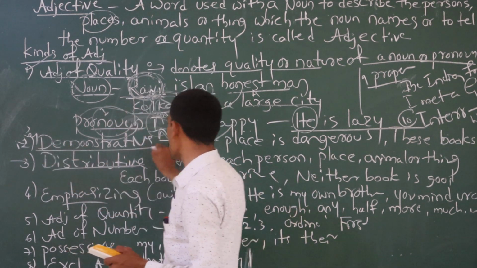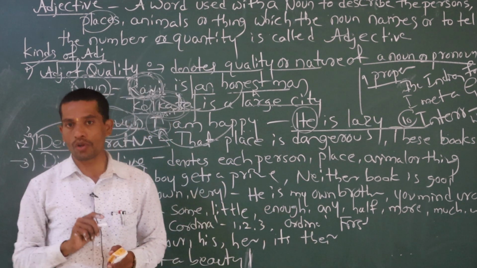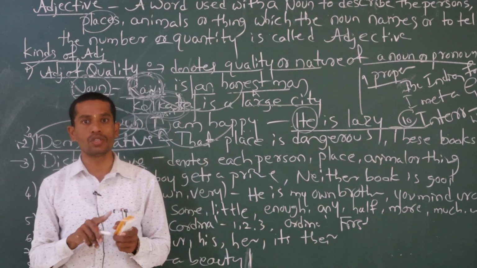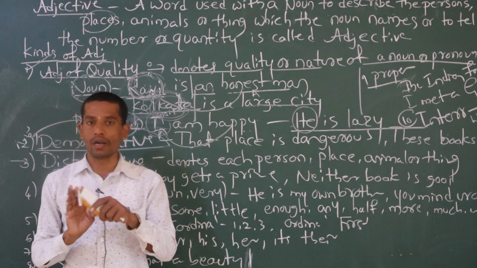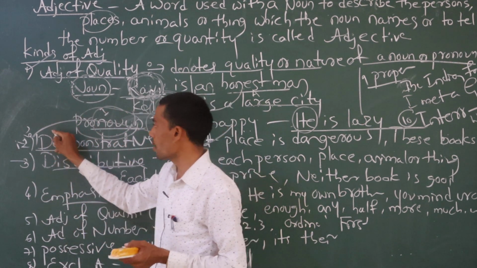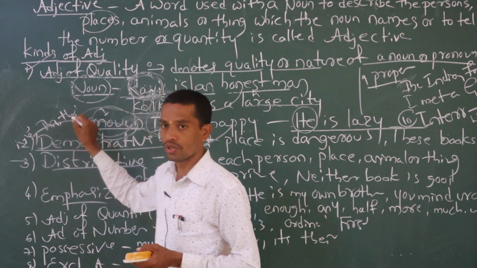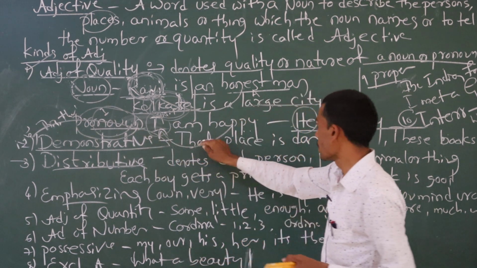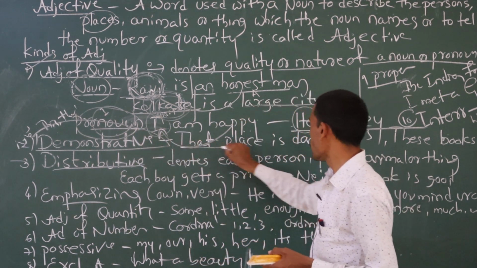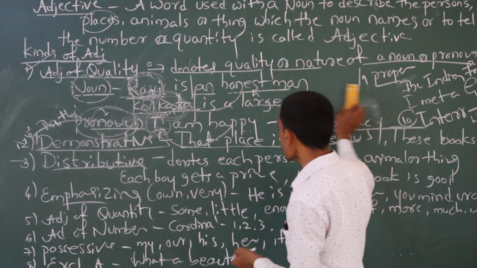So second one, demonstrative adjective. The name itself tells that. Demonstrative adjectives are this, that, these, those. These are demonstrative. So if you find these words in a sentence, just find out this, that, these, those, and you know it's a demonstrative. For example, that place is dangerous. Sometimes we give this kind of examples.